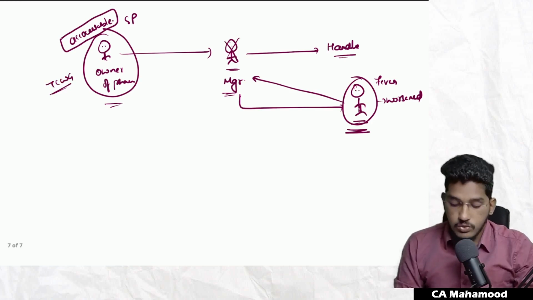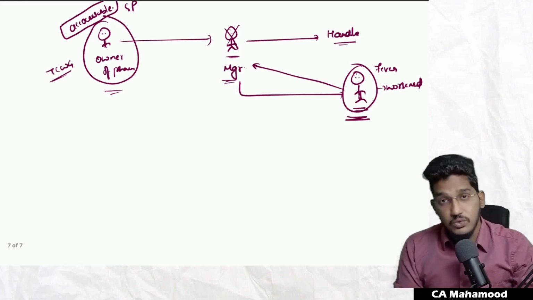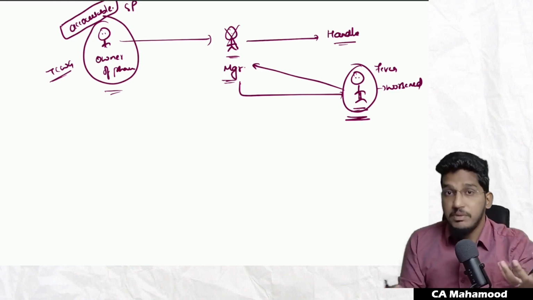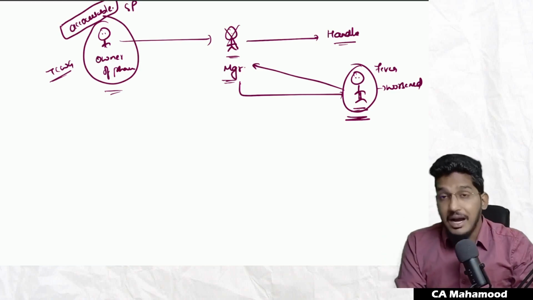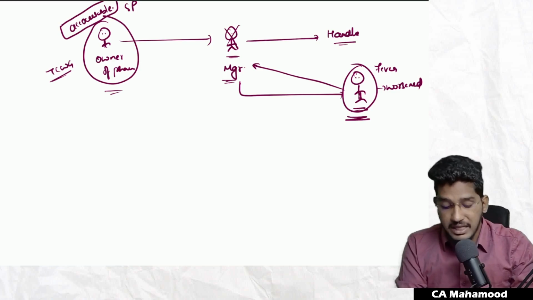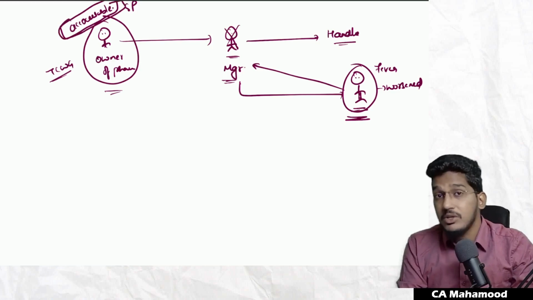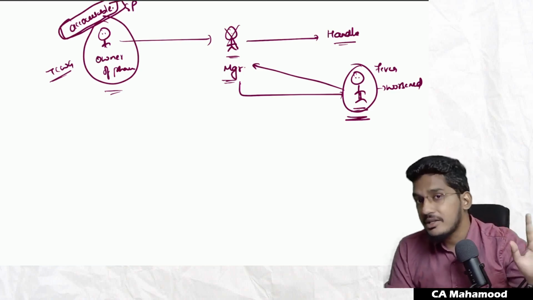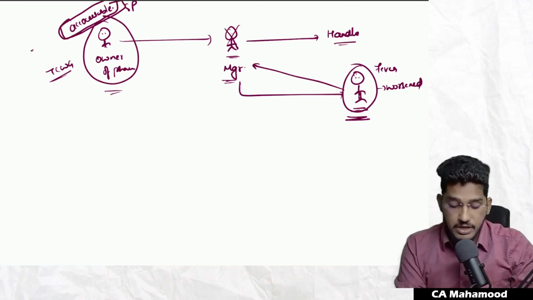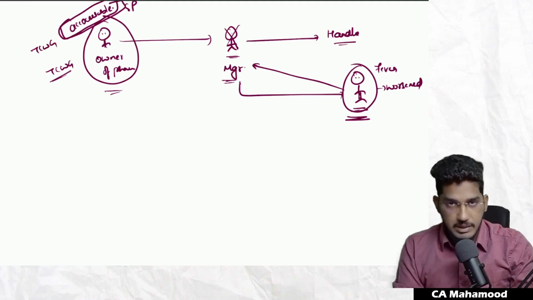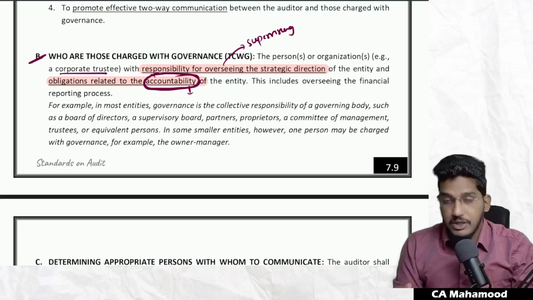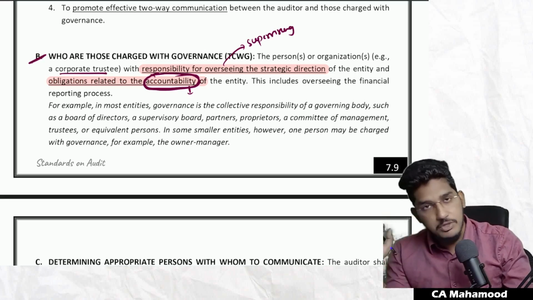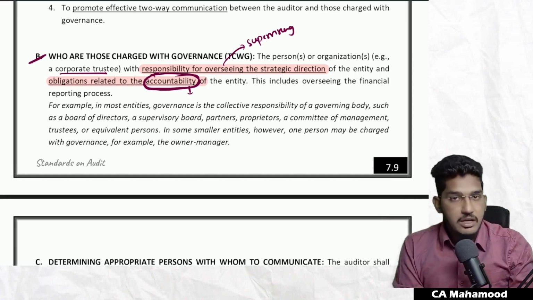Able to understand? So those people in the organization who are responsible for overseeing the strategic direction of the entity, and who are required to handle the obligations relating to accountability. That means if something goes wrong, these people will be shown the face. These people will be ultimately held responsible. Those people, we call them those charged with governance. Able to understand? So always remember, if something goes wrong in the organization, who will be ultimately held responsible, whose face will be shown to the public? So those charged with governance only.